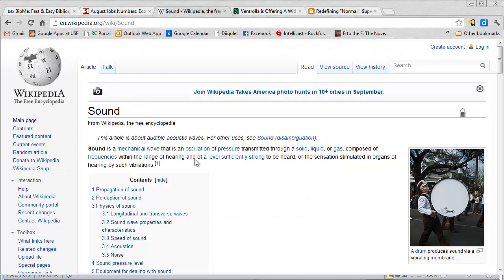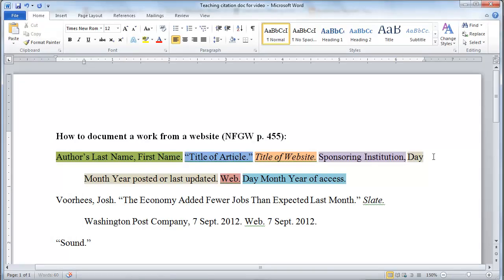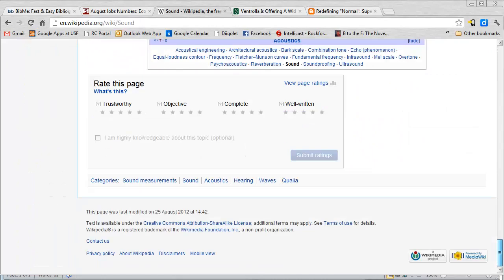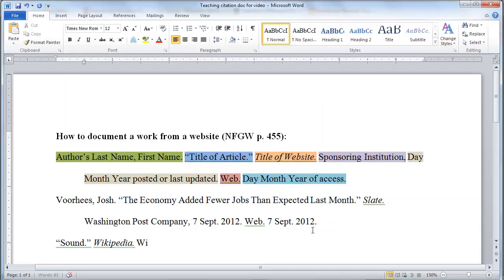Sound, in this case, is the name of the piece on the larger site, Wikipedia. Great. Who's the sponsoring institution of Wikipedia? Well, again, I'm going to go to the bottom and I'll probably find it. Oh, look at this. Wikipedia is a registered trademark of the Wikimedia Foundation, Inc. So I'm going to type Wikimedia Foundation.